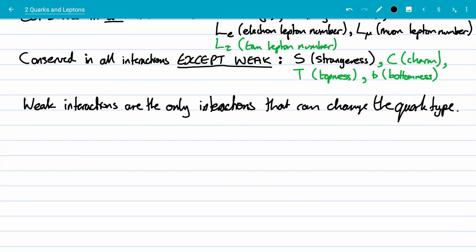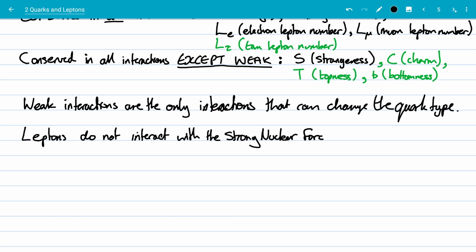Well, with a strong interaction, we can create equal amounts of charge and anti-charge, quarks and anti-quarks, should I say. But with the weak interaction, we can actually change the nature of a quark. And it's not just quarks that can change nature. We can change the nature of leptons with the weak interaction as well. So leptons do not interact with the strong nuclear force.